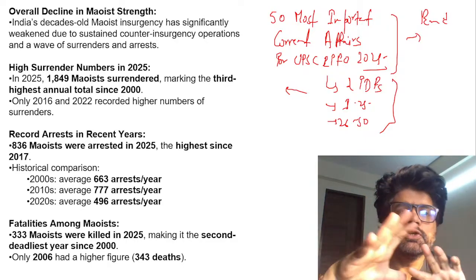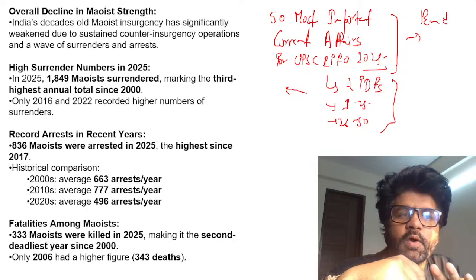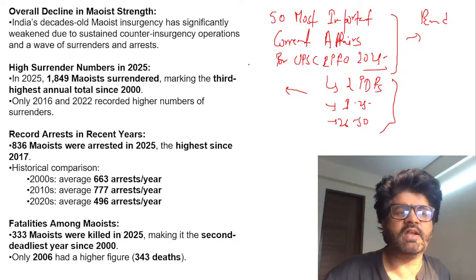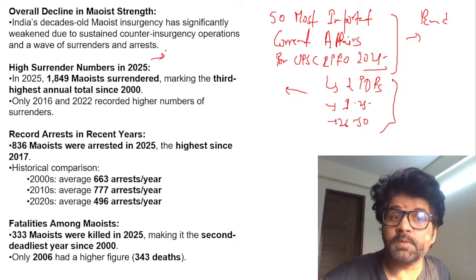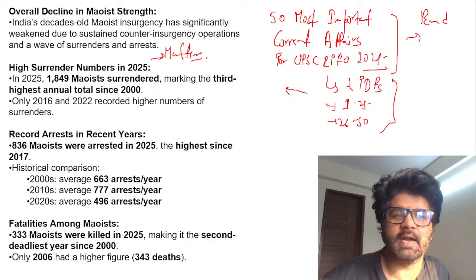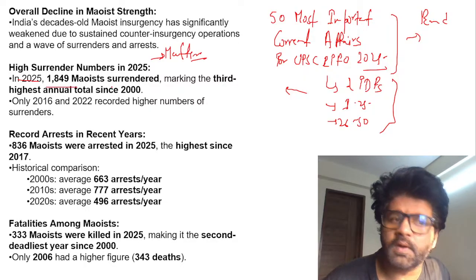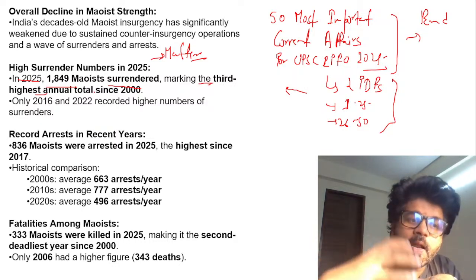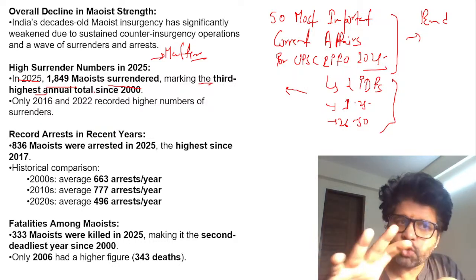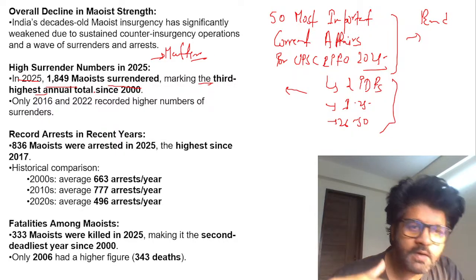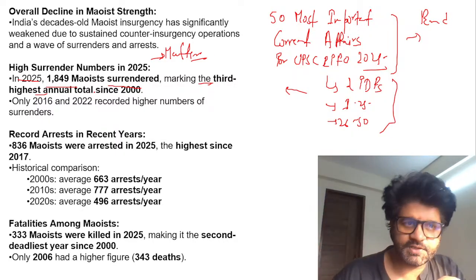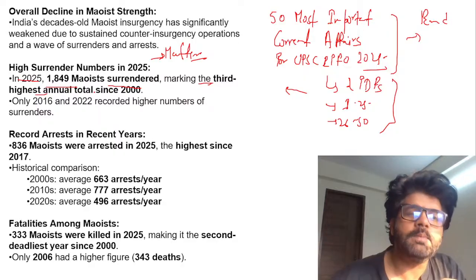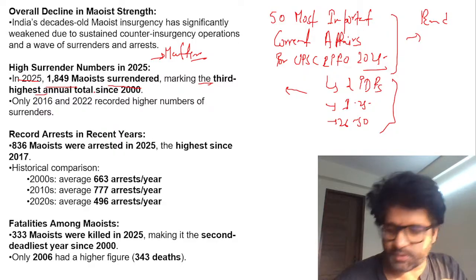Let's focus, guys. There are two articles here, one opinion, and in the opinion, they are giving numbers. And these numbers matter when you're writing a mains-related answer. In 2025, 1849 Maoists surrendered, marking the third highest annual total. The number has decreased dramatically. So the opinion will give us numbers, and the editorial will give us some facts and some causes, which we'll use to write any mains answer related to Maoism and Naxalism.